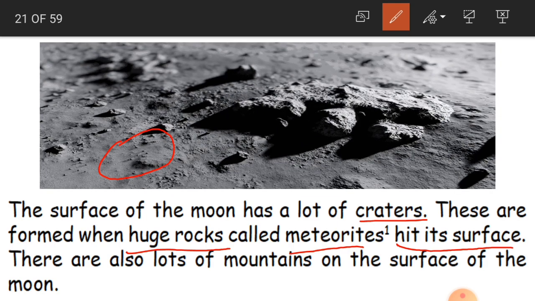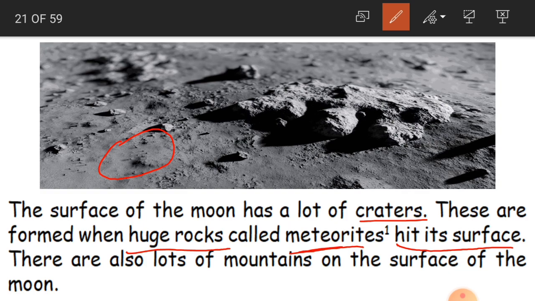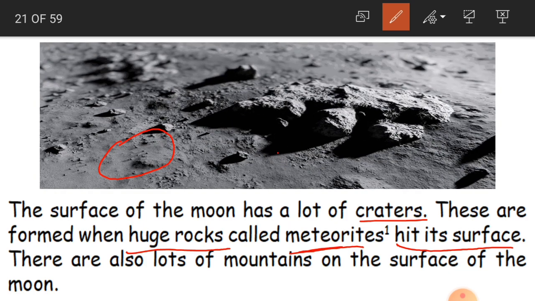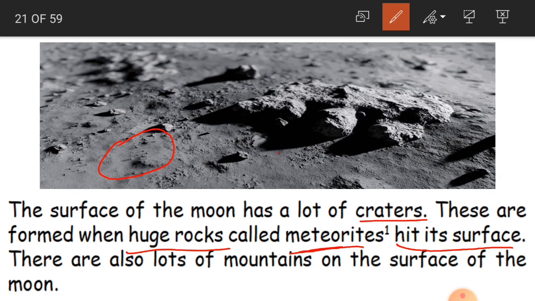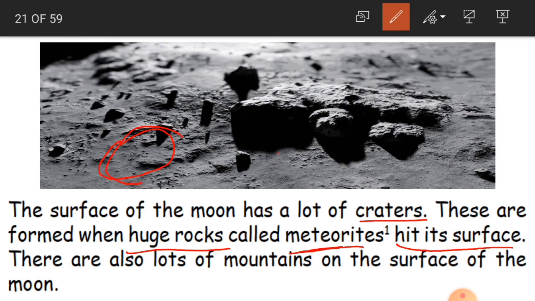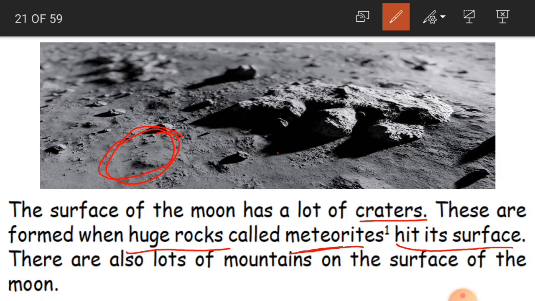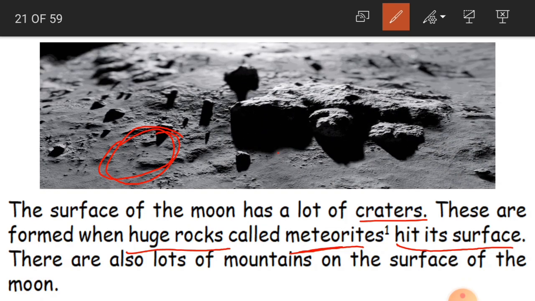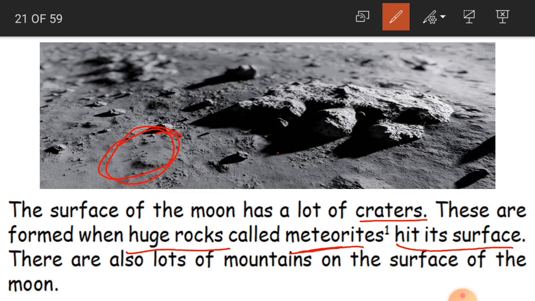When these huge rocks, which we call meteoroids, hit the surface of the moon, then these craters are formed. That impression is formed as craters. Clear, children? And there are also lots of mountains on the surface of the moon.